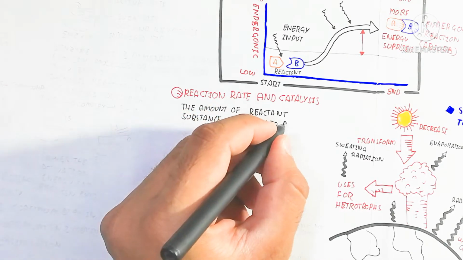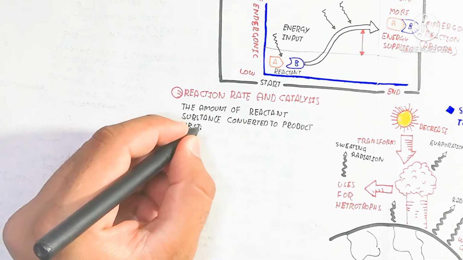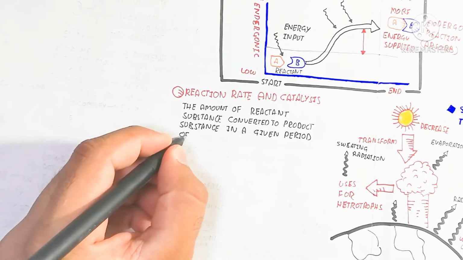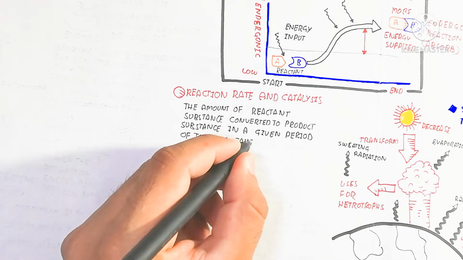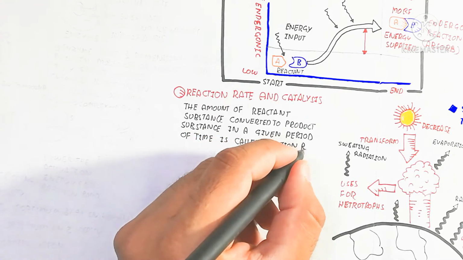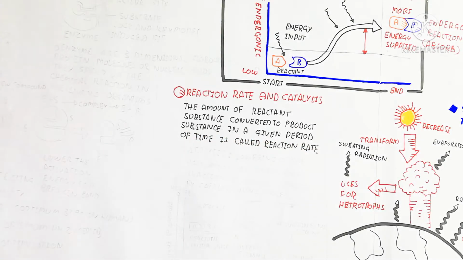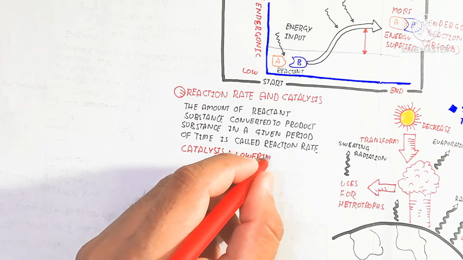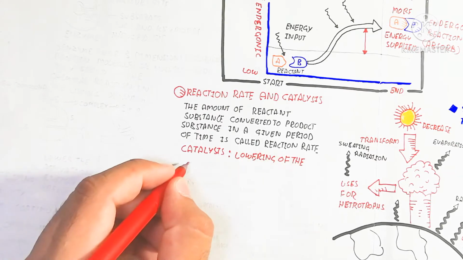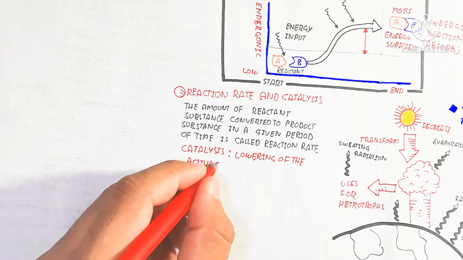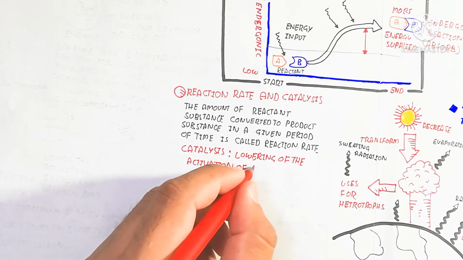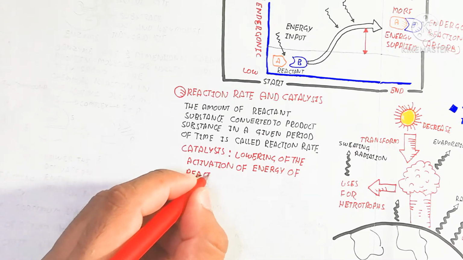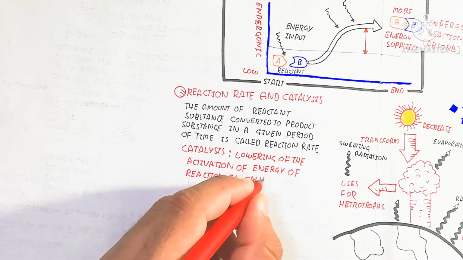The reactant is the initial state, and catalysis is in the presence of enzyme or heat, we can understand as well. So the amount of reactant substance converted to product in a given period of time is called the reaction rate. So the time required for breaking down or making the molecule is known as the reaction rate.